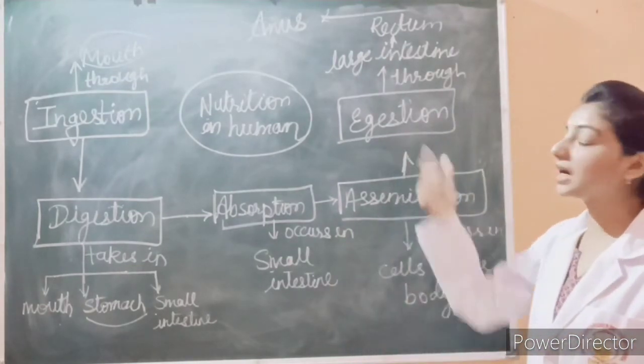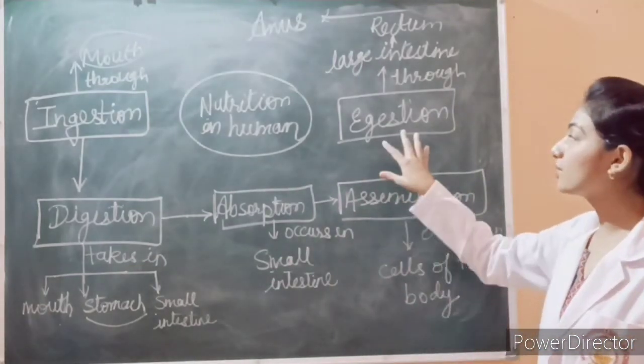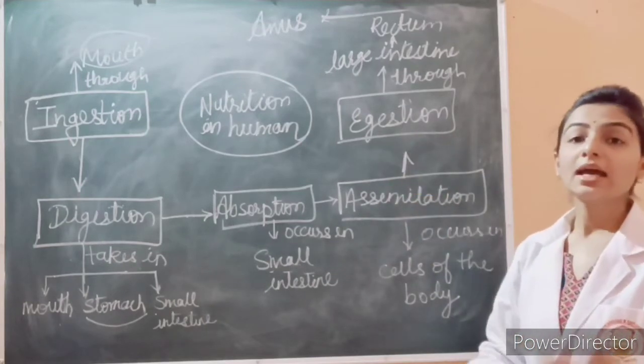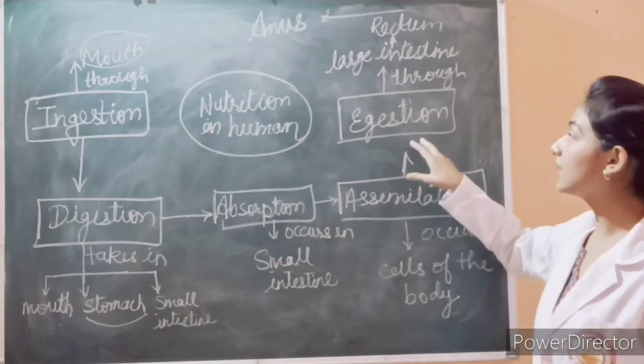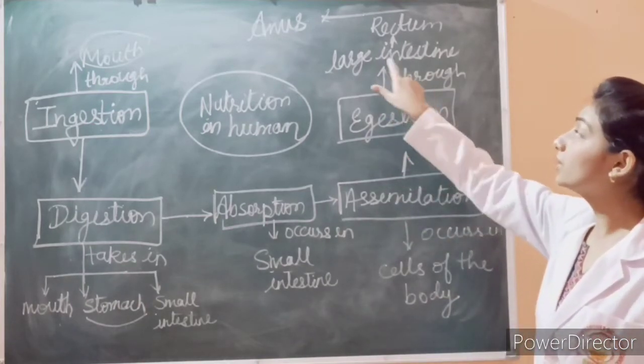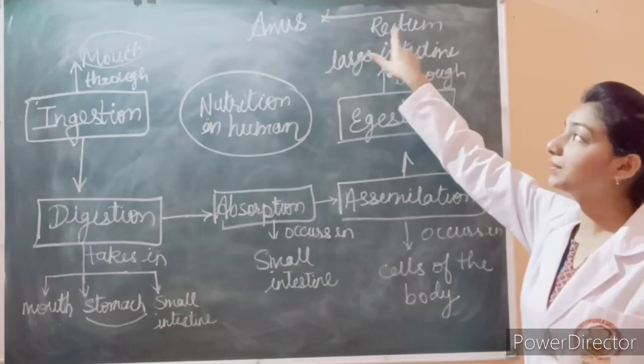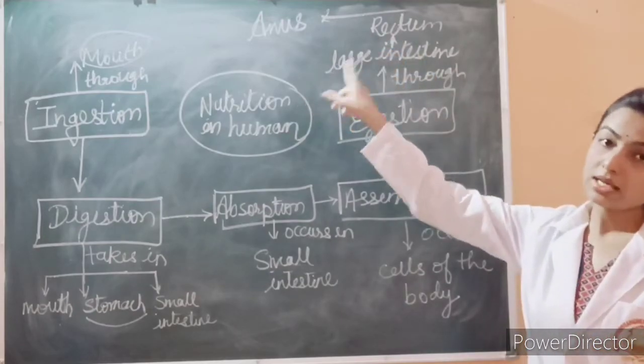After assimilation, the undigested food goes to egestion. Egestion means whatever undigested or unnecessary food remains goes through the large intestine, then the rectum, then the anus.